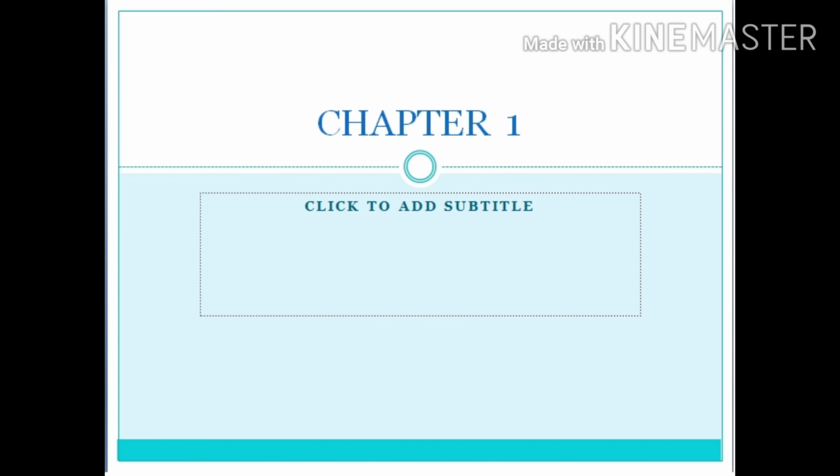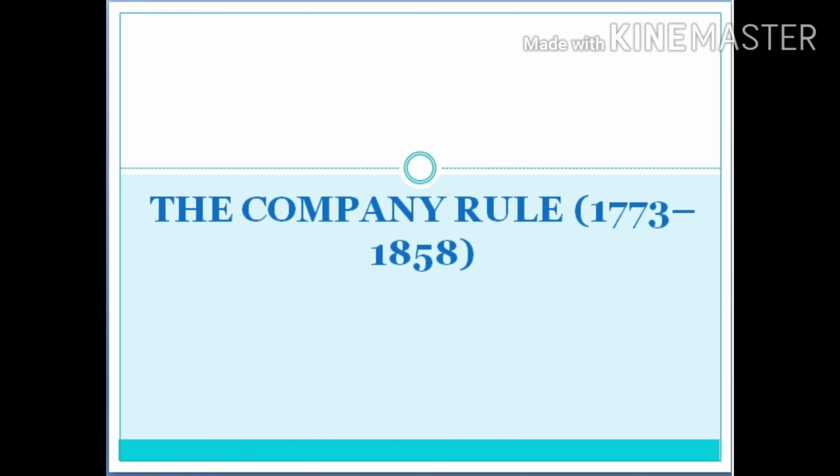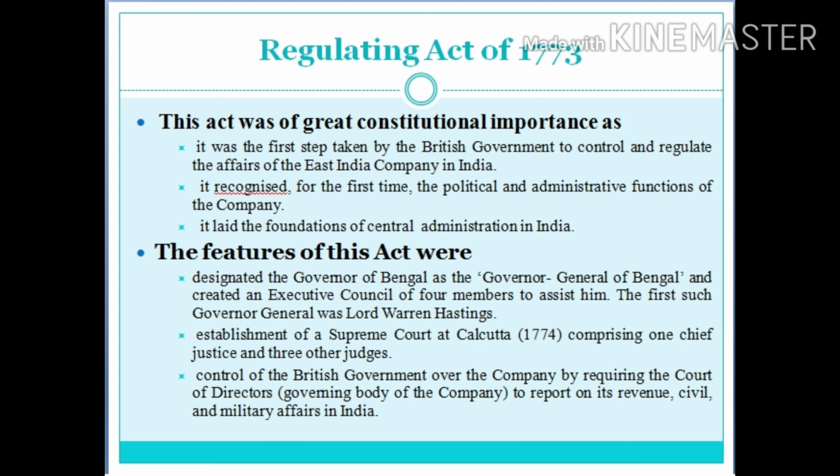First, we will discuss the Company Rule, that is the period from 1773 to 1858. The first act under Company Rule was the Regulating Act of 1773. This act was of great constitutional importance as it was the first step taken by the British government to control and regulate the affairs of the East India Company in India, and it recognized for the first time the political and administrative functions of the company, and it laid the foundation of central administration in India.